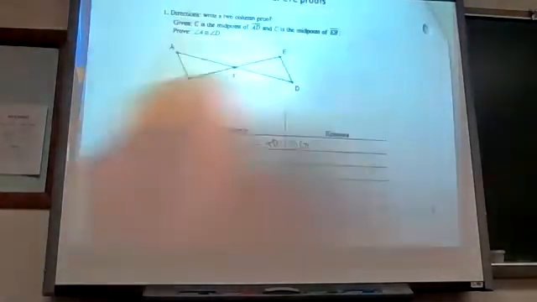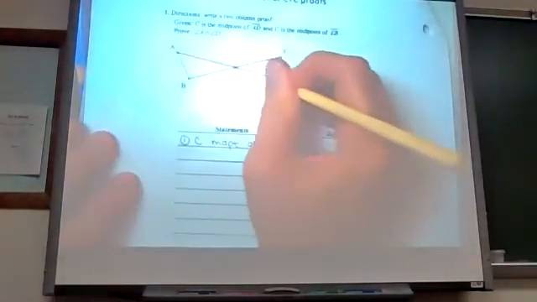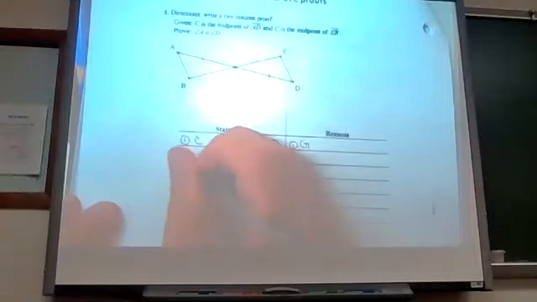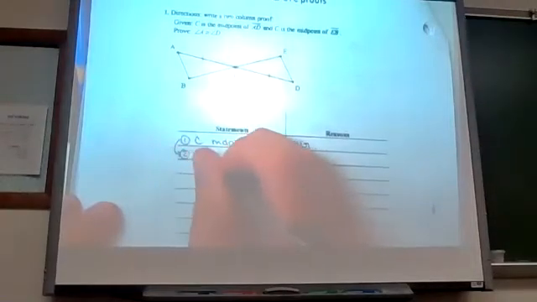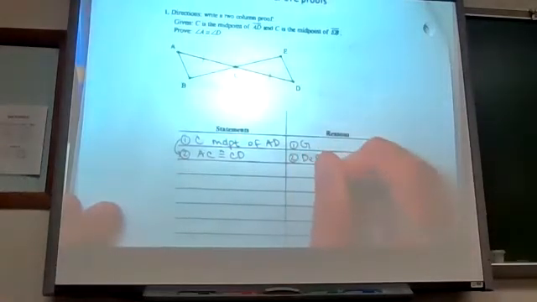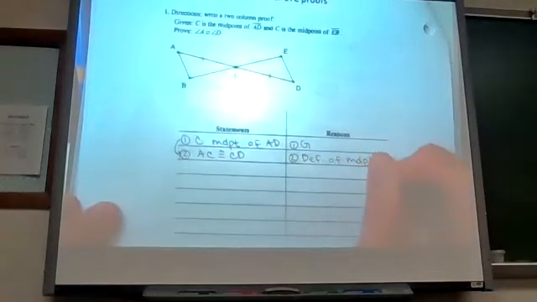C is the midpoint of AD. Let me just highlight AD. Anytime I write midpoint or bisect, I follow it up. So if C is the midpoint of AD, what then is congruent? AC and CD, yeah, but it's cutting this into 2 equal parts. So I follow that by saying AC then must be congruent to CD because that is the definition of midpoint.